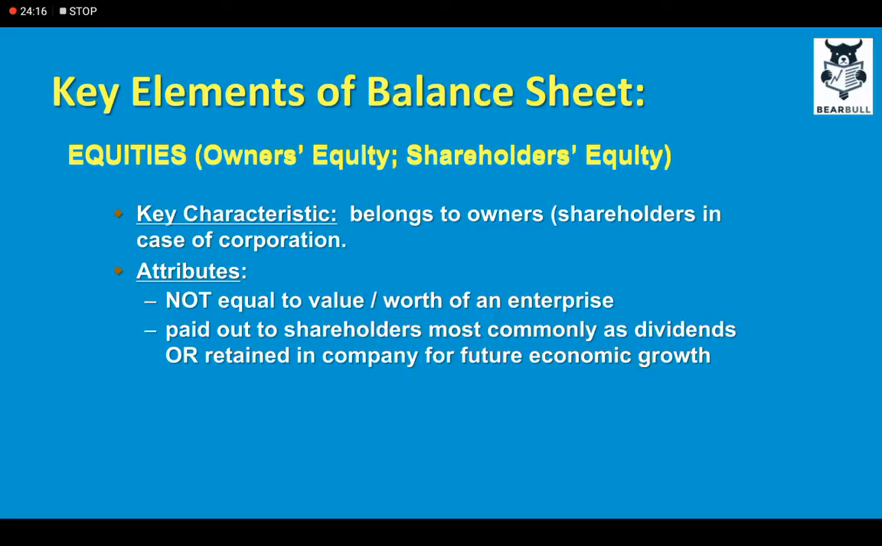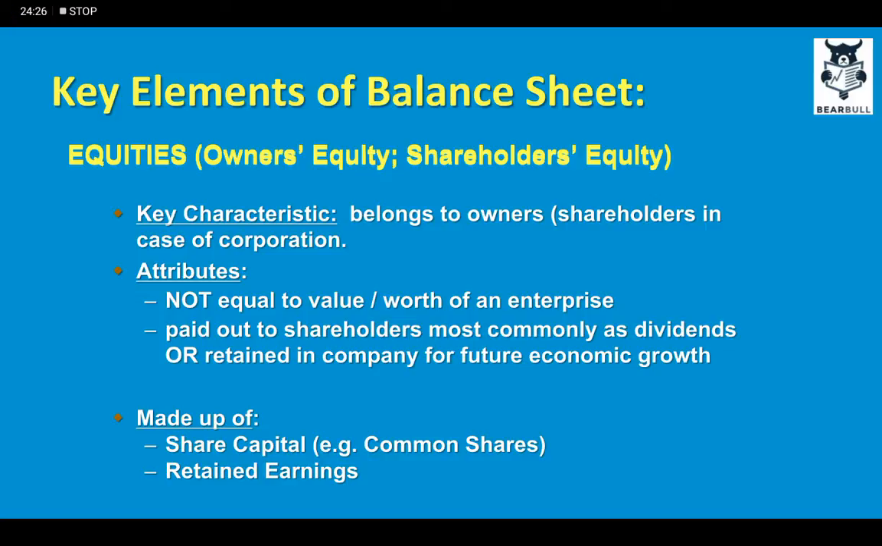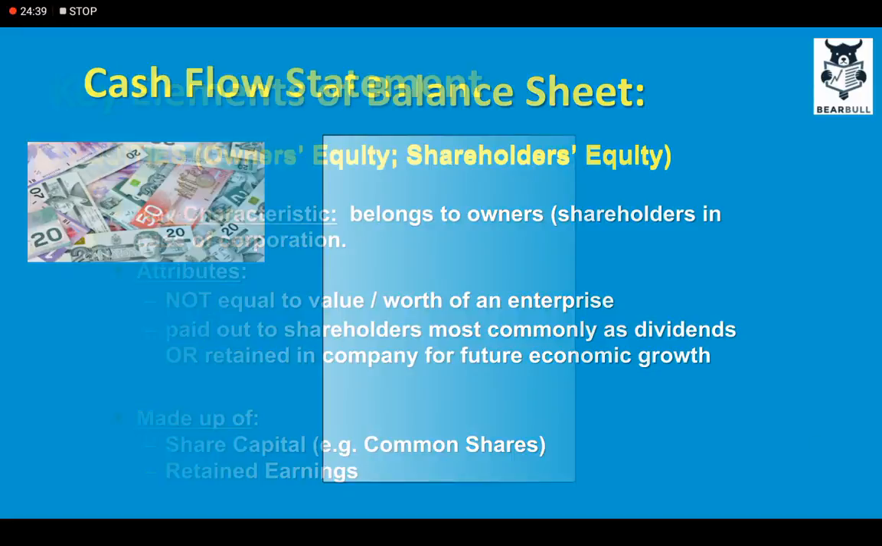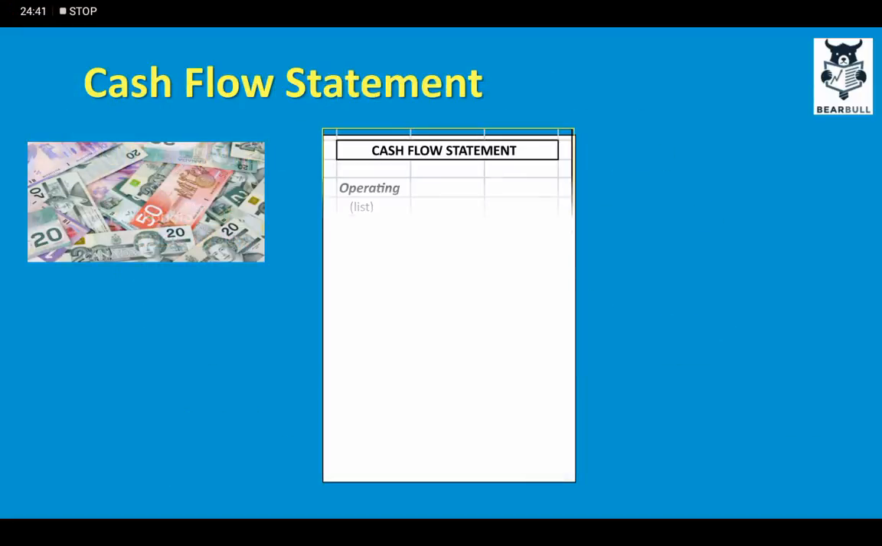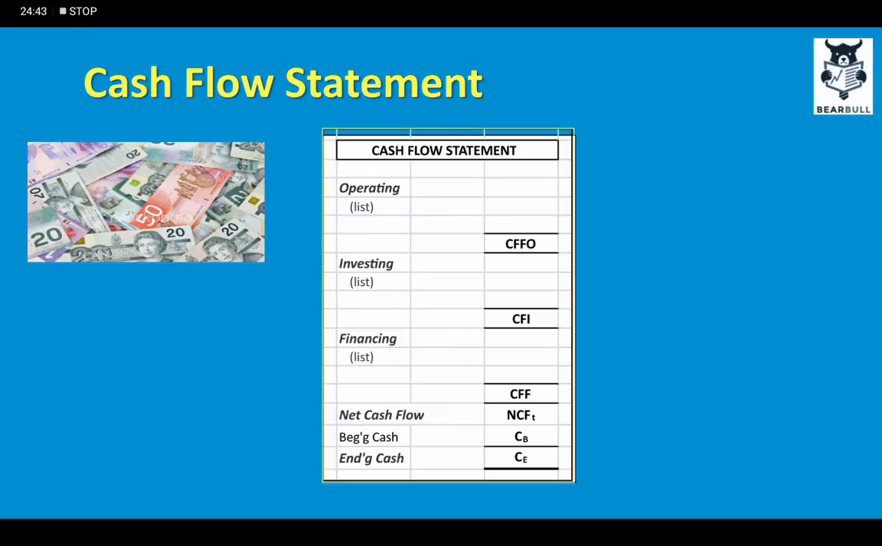So as we just discussed, not all the profit of the business is paid out in the form of cash, some is retained in the business for future economic growth. And it's made up of share capital, that is common shares, and retained earnings. When we sum up retained earnings and initial capital, that collective figure is called equity or shareholders equity.